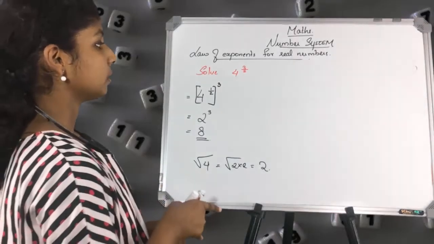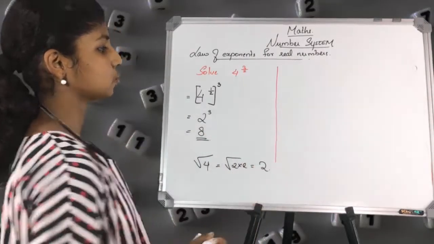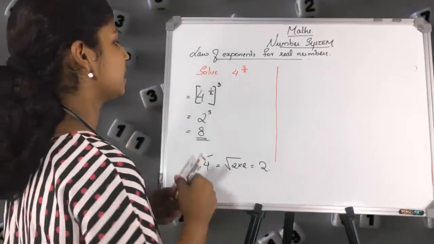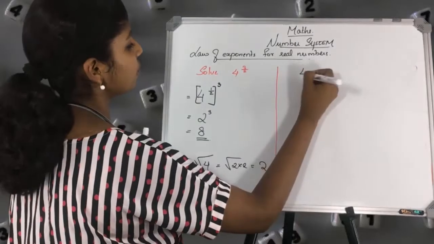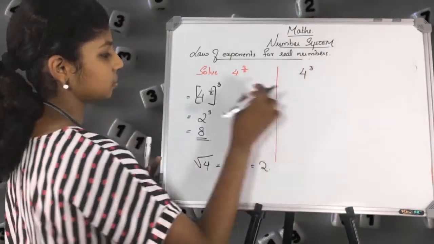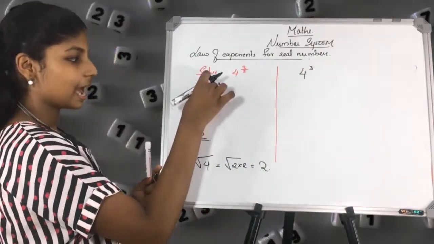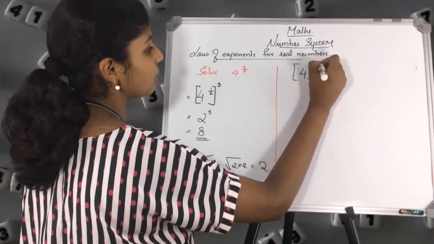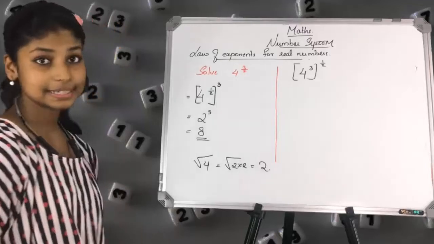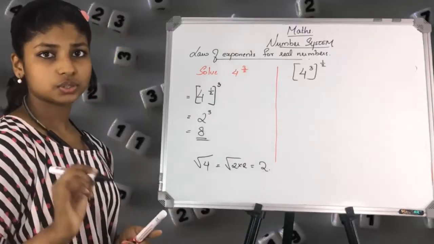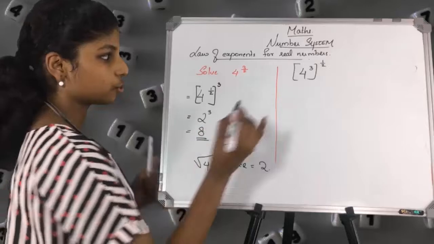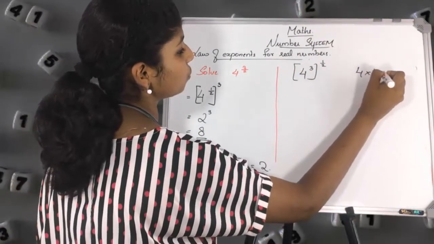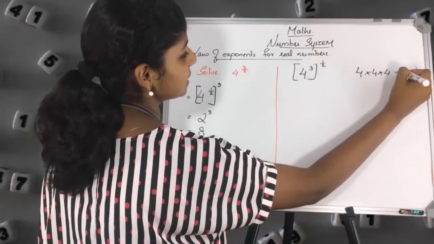Now let's look at the second method to solve this. The second method can be 4 raised to 3, just write the 3 inside and 1 by 2 outside. 4 raised to 3, the whole raised to 1 by 2. What is 4 raised to 3? That is 4 into 4 into 4, that is 64.